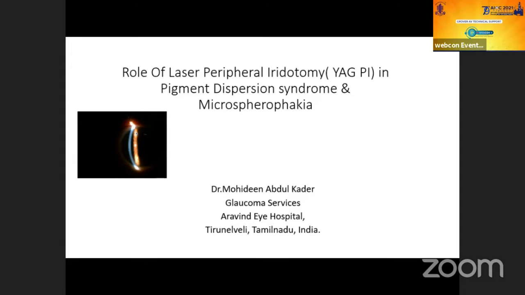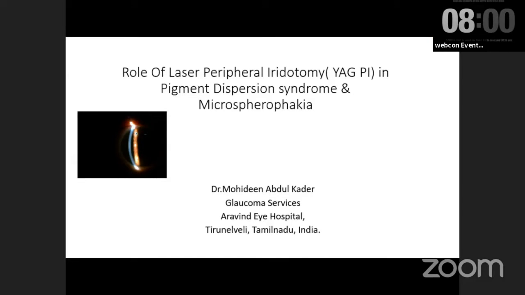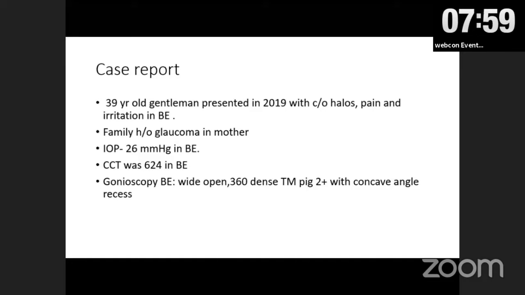So now the topic is the role of laser PI in pigment dispersion syndrome and microspherophakia. I just see a small case report. We have a 39-year-old gentleman who came with a history of halos, pain, and irritation in both eyes. He had a family history of glaucoma in the mother. His IOP is 26 and CCT is 624.